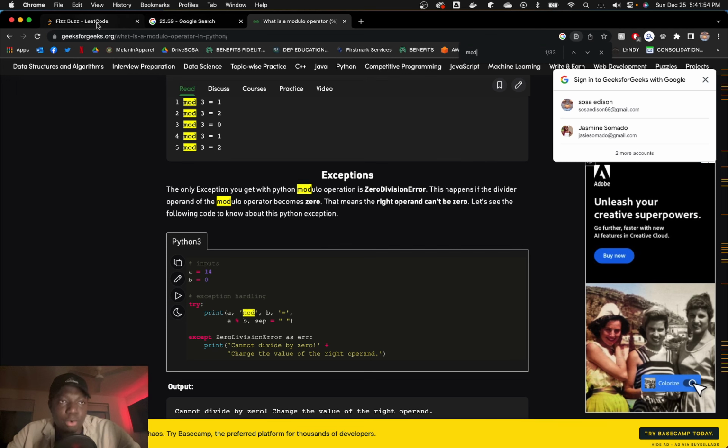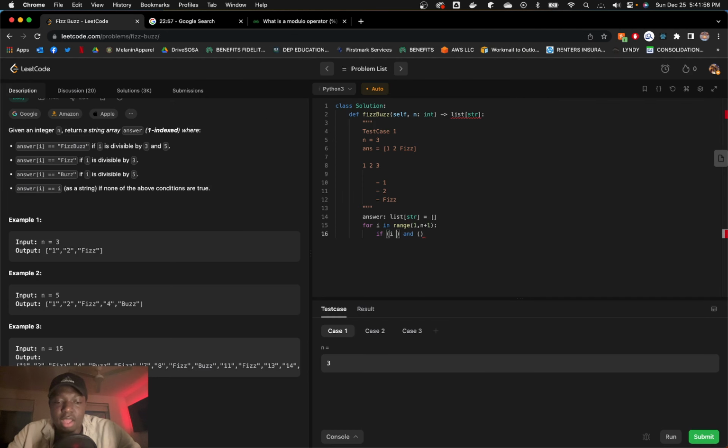Yeah, okay, cool. So if I mod 3 equals 0, and if I mod 5 equals 0, then answer dot append fizz buzz, right? And if that's the case, we need an elif, not an else.